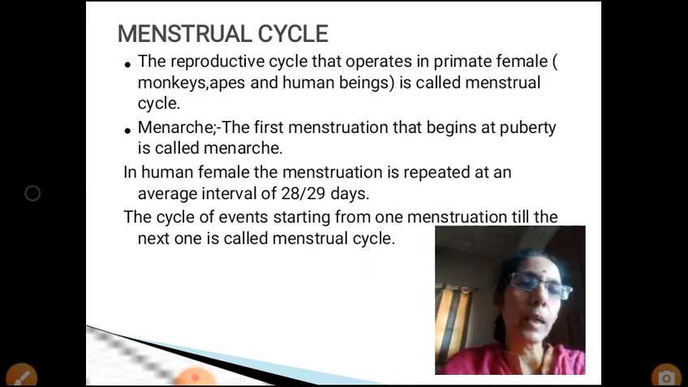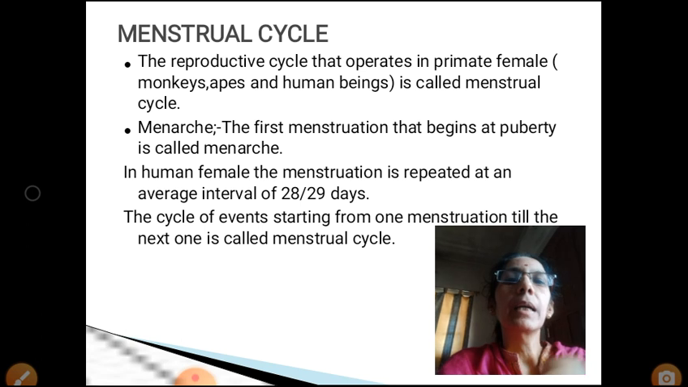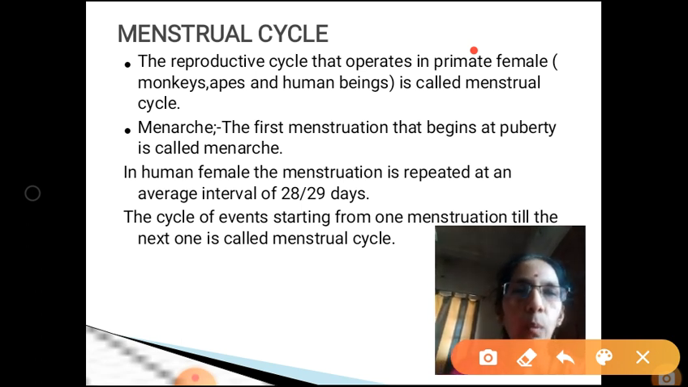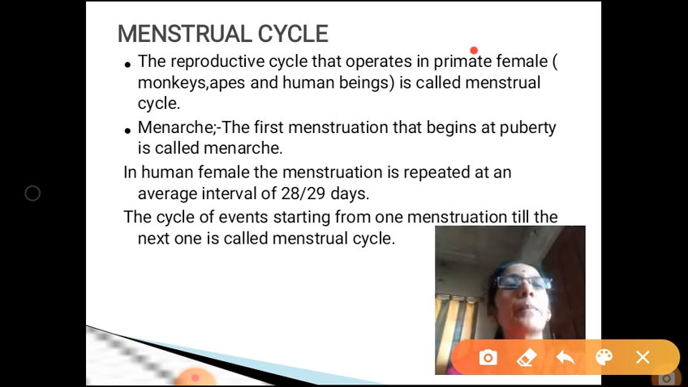What is menstrual cycle? It is the reproductive cycle that operates in primate female. So what are the examples for primate female? One is human beings, monkeys and apes. So the reproductive cycle that operates in a primate female is called menstrual cycle.